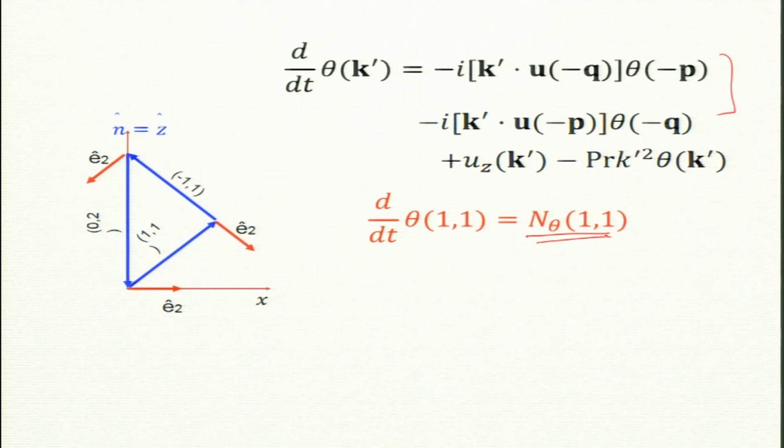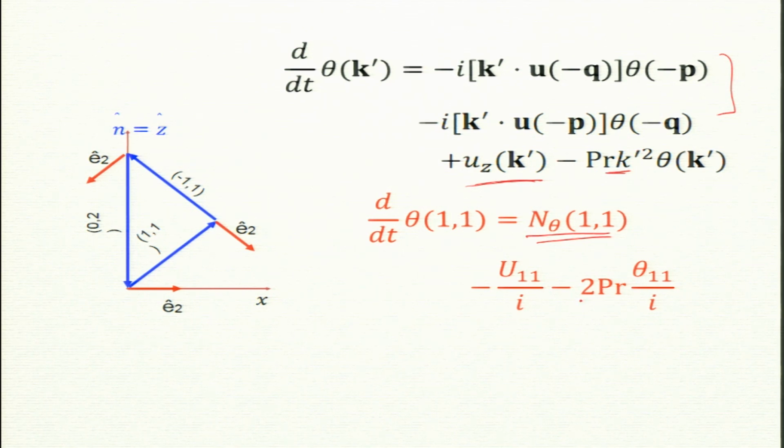Okay, and the linear term uz is non-zero now for u11, and you can see it from the table itself. I do not really need it for this. So this is u11 by I. From the table you can pick it, and in this term, what is k prime square? 1 plus 1, which is 2.